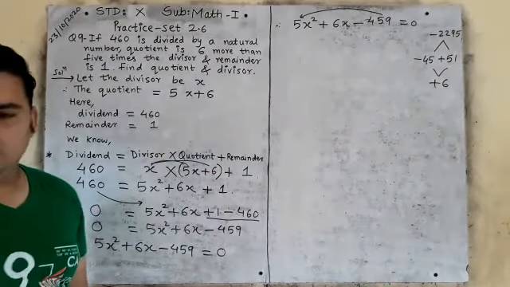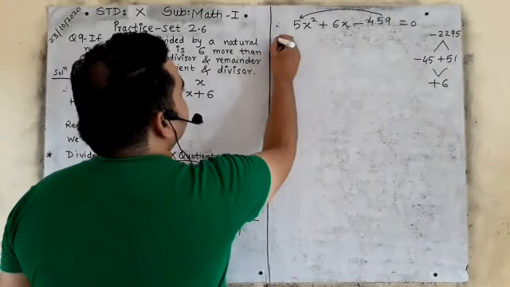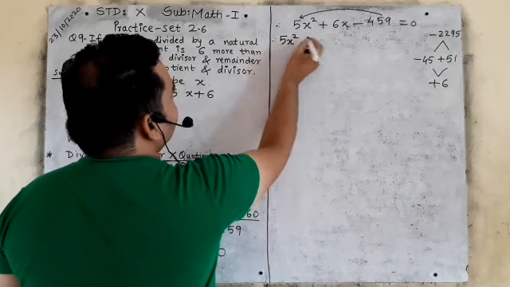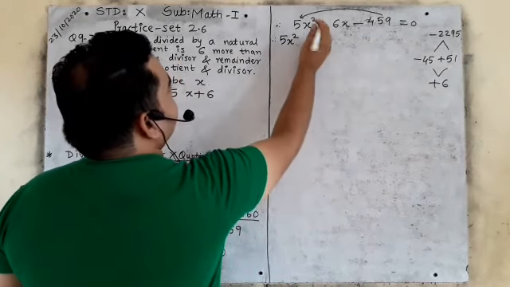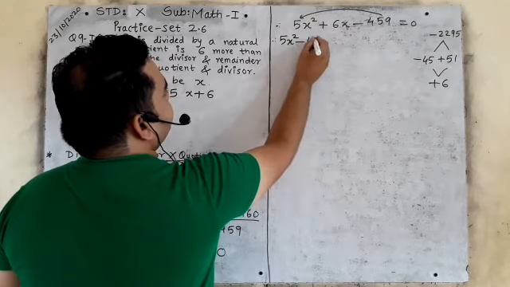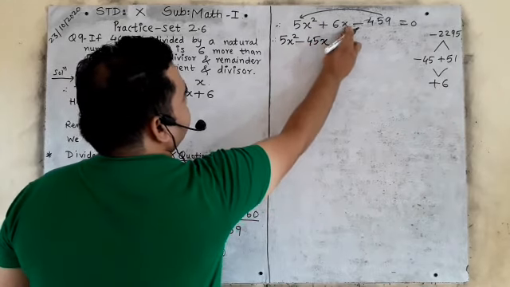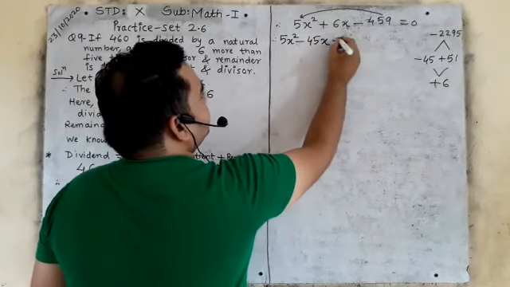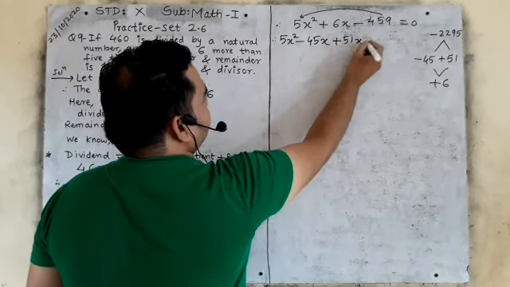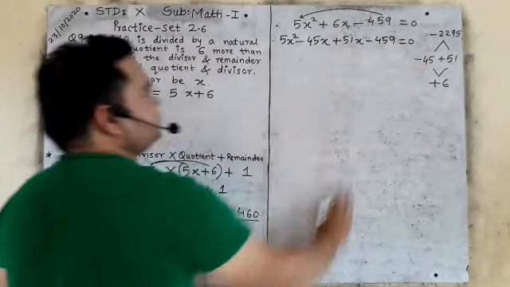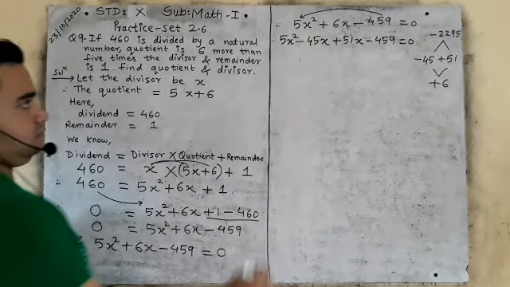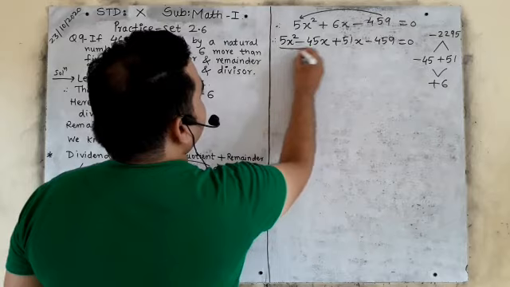Now we will utilize the terms. First term as it is 5x square, plus minus 45. So you will write here minus 45x. With this there is x, right? Plus 51x minus 459 is equals to 0. Right? Now you will find out the common terms.